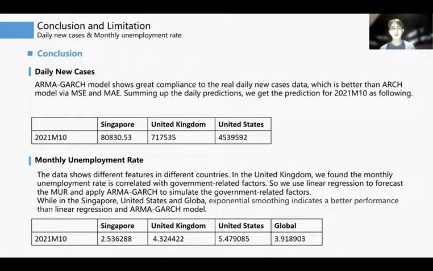Well, it comes to the conclusion that for the daily new cases, the ARMA-GARCH model shows great compliance with the real daily new cases data. But when it comes to the monthly unemployment rates, the data shows different features in different countries. In the United Kingdom, we found the monthly unemployment rate is correlated with government-related factors, so linear regression shows better performance. But when it comes to Singapore, the United States, and global, exponential smoothing indicates better performance. All in all, we tried different models in different countries and situations, and we believe that we have found the best way to simulate the trends among the models we've tested.